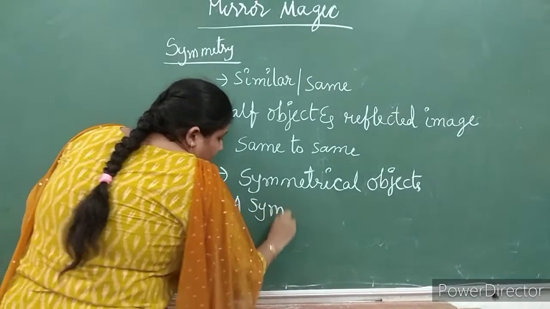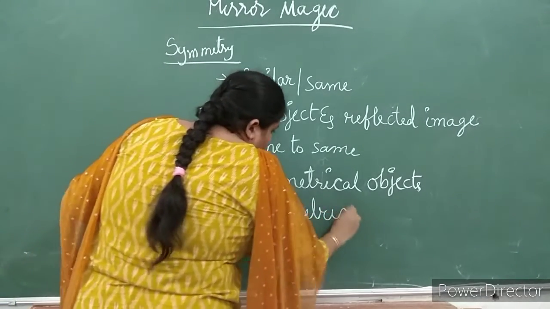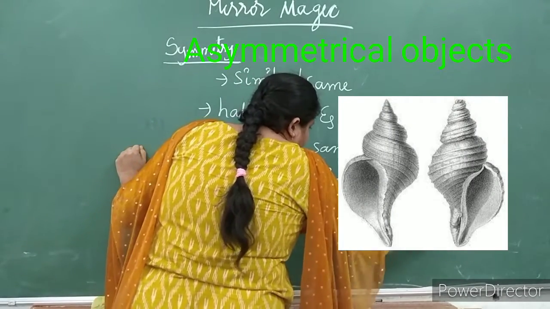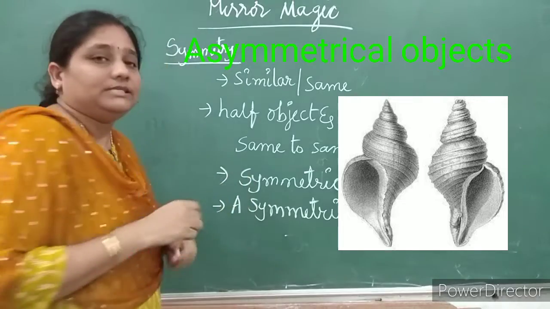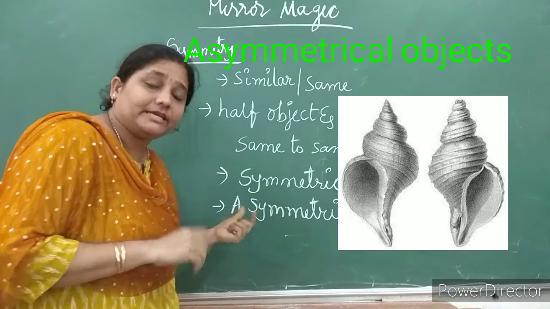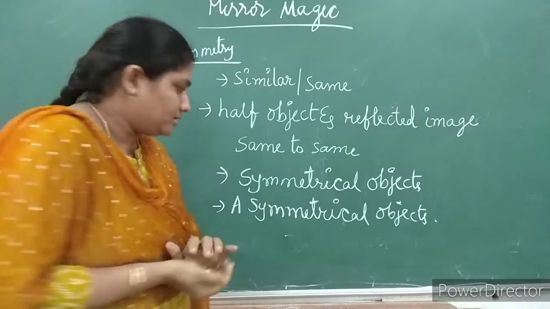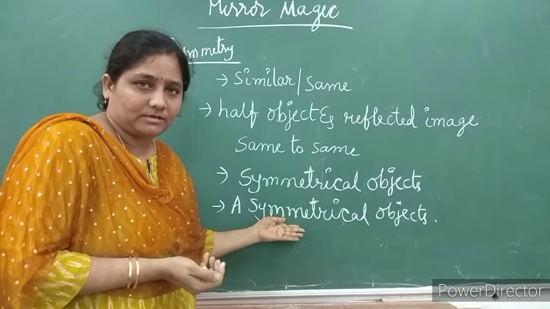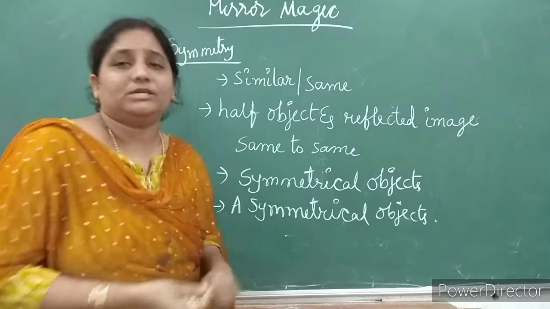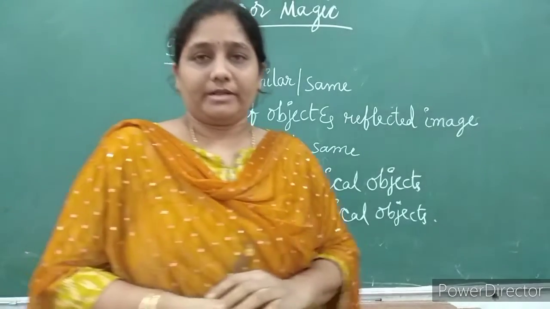What is the next one I am saying? Asymmetrical objects. In this word asymmetrical, the letter A is saying absence. What is absent? Symmetry is absent. When symmetry is absent in the object, then that type of objects we are saying as asymmetrical objects.